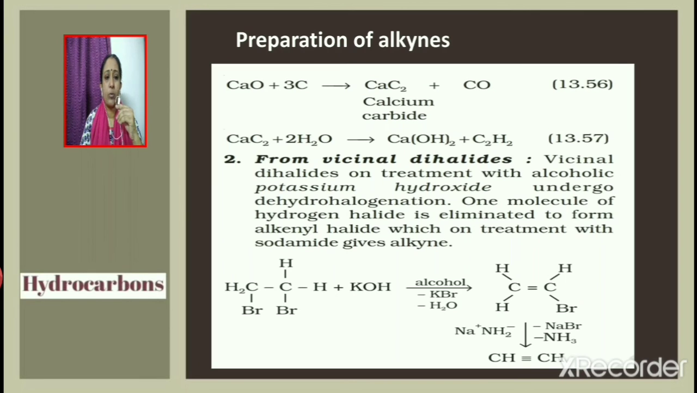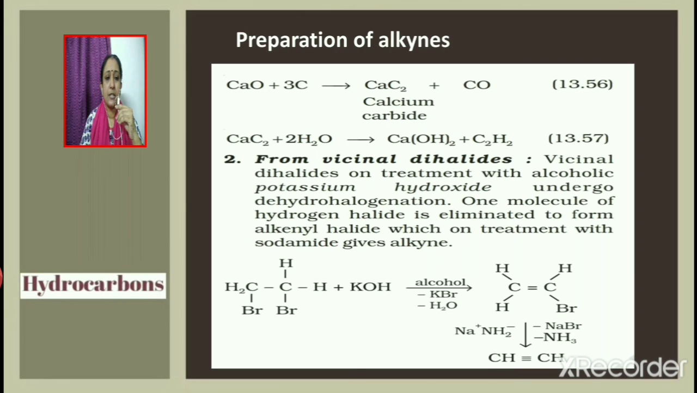Ethyne can also be obtained from vicinal dihalides. Vicinal dihalides on treatment with alcoholic potassium hydroxide undergo dehydrohalogenation. One molecule of hydrogen halide is eliminated to form an alkenyl halide, which on treatment with sodamide gives an alkyne.